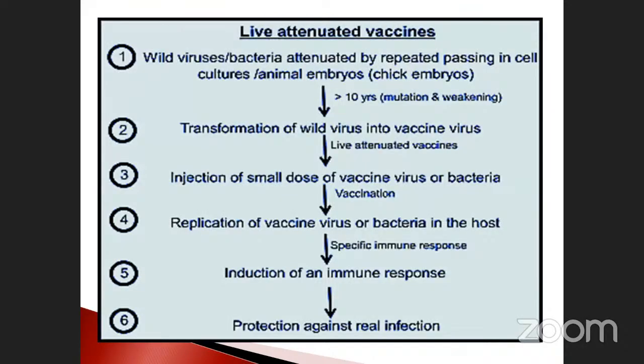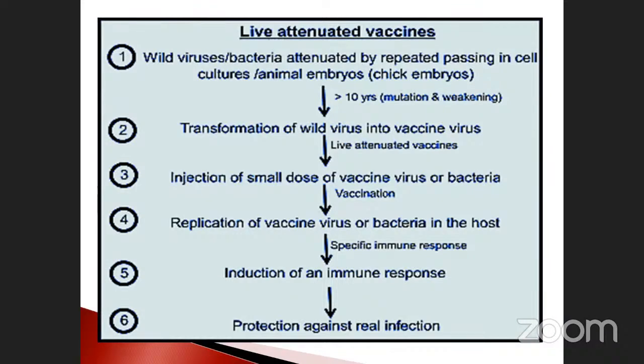Now, how are attenuated vaccines prepared? This is the methodology for the preparation of an attenuated bacteria or virus: repeated passing in cell culture, again and again. Animal embryos, mostly chick embryos, were used for live attenuated vaccine preparation.